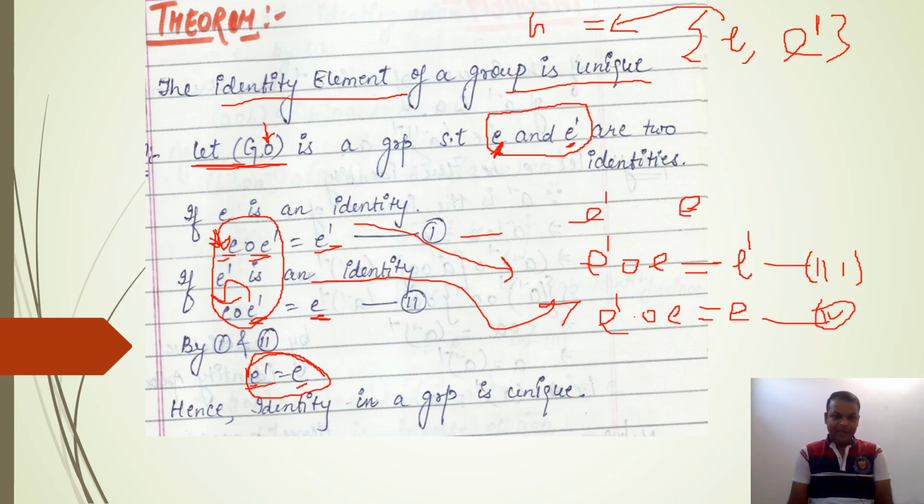Here please note that E dash is appearing last in these two relations, but in the earlier two relations E dash is appearing first. So I advise to prove both cases, left hand operation and right hand operation, and again compare these two equations. You will get E dash equal to E. So we can say that the identity element of a group is always unique.